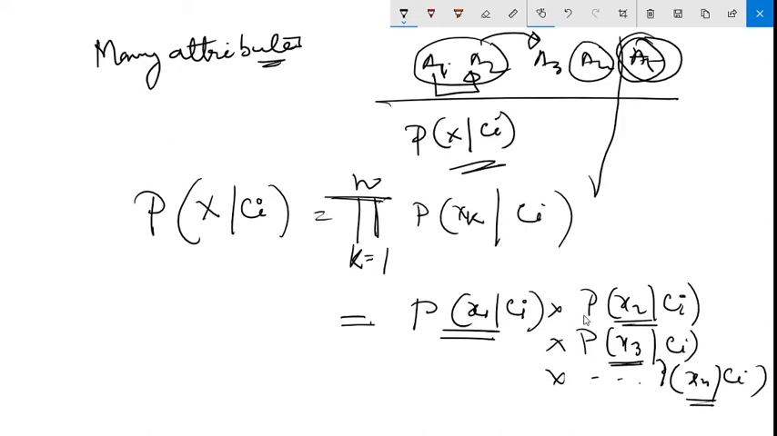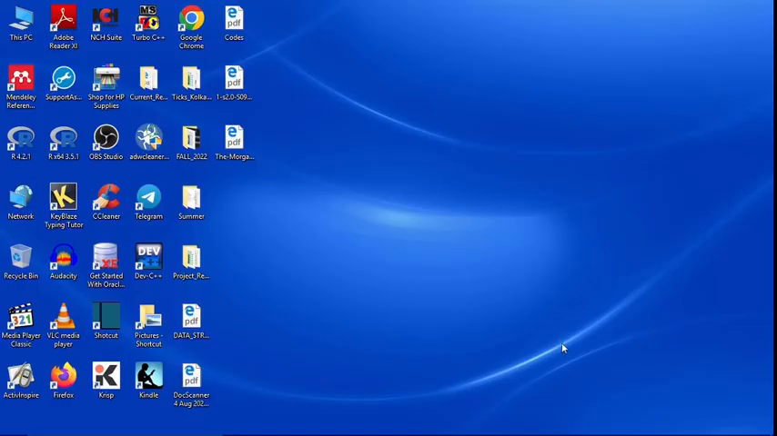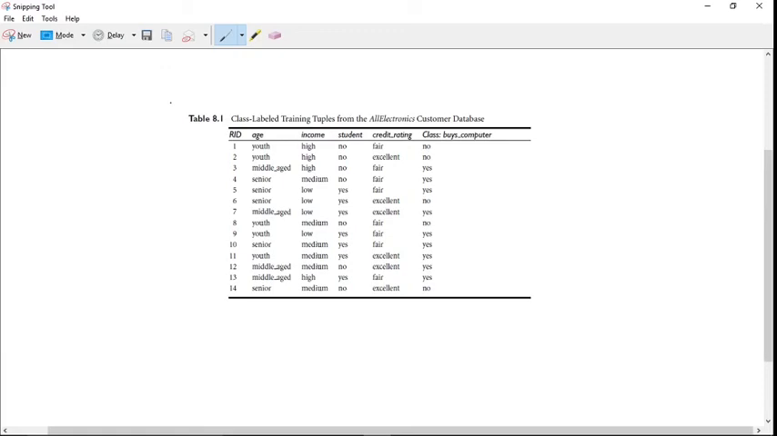Now the data set that we will be dealing with here is from our book. So you can see this data set we will be considering here. This is categorical data. Okay, it's categorical data. That means all the inputs are, for example, youth. So this is a data set about AllElectronics, which is a shop. Let us assume this is a shop. Okay, and here these are the customer details.